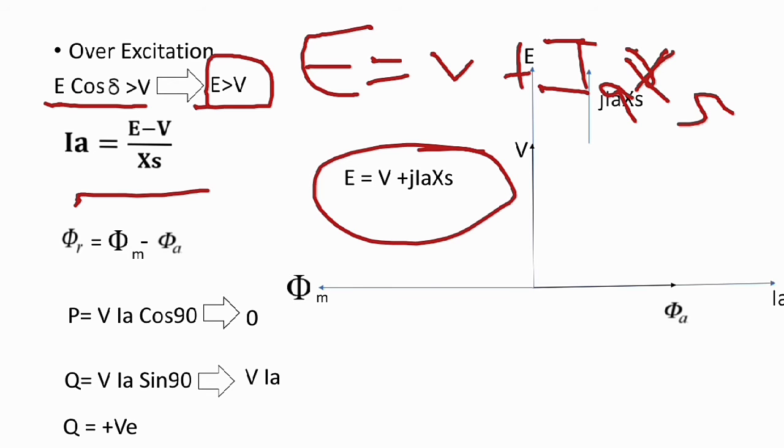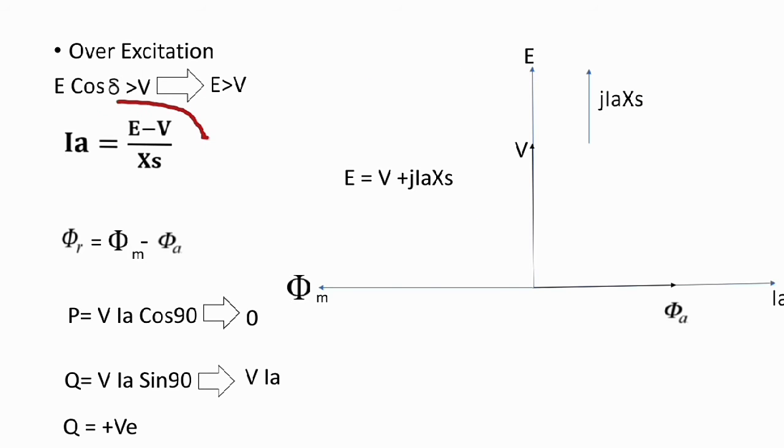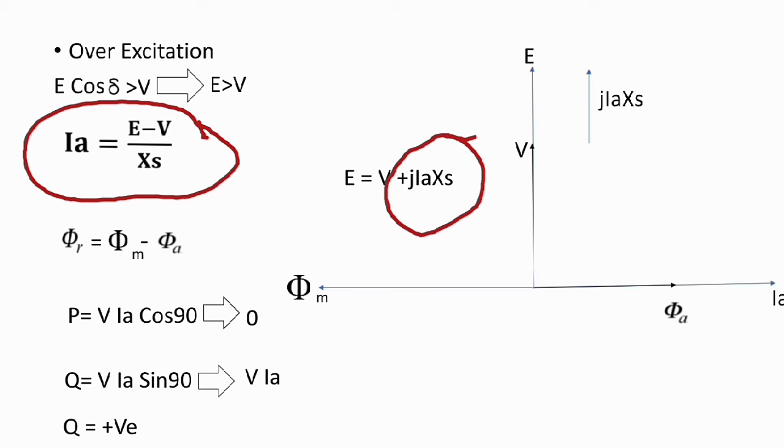So here we get some positive value of current, which means a positive voltage drop has occurred.